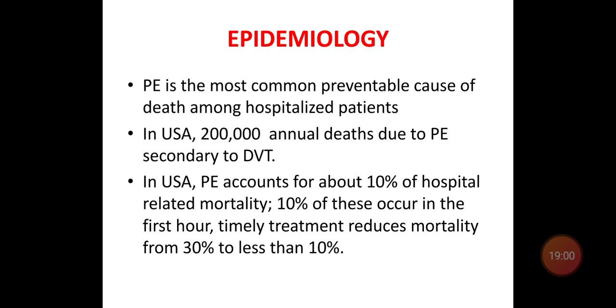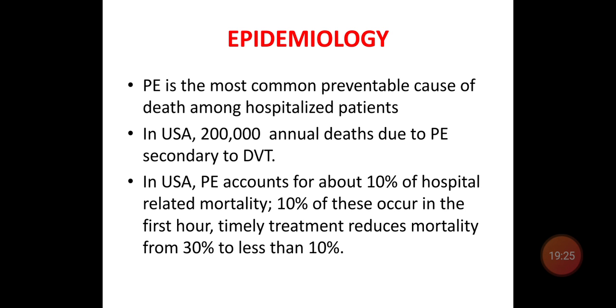If you take the epidemiological features, pulmonary embolism is the most common preventable cause of death among hospitalized patients. If you take USA data, almost 2 lakh deaths occur due to pulmonary embolism secondary to DVT.